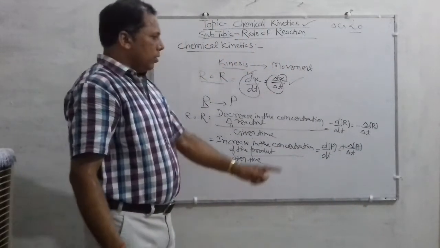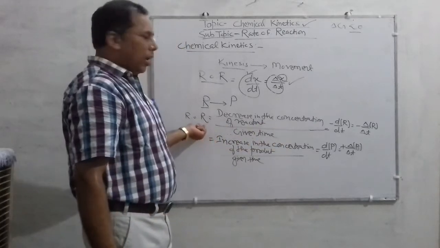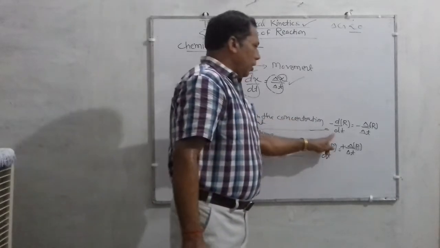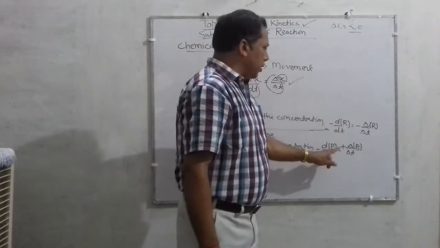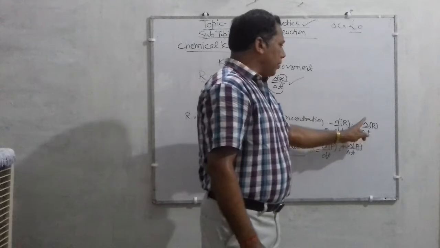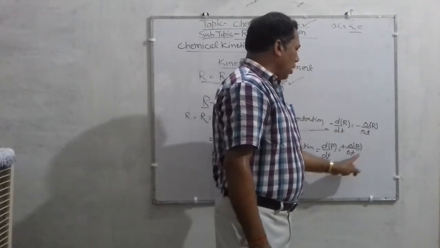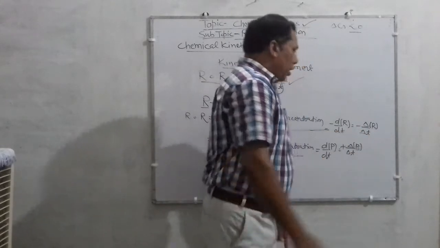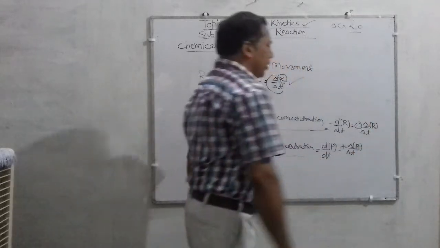So children, it is very clear: rate of reaction is equal to minus d by dt of R, equal to d by dt of P. Here, children, the minus sign is indicating what?